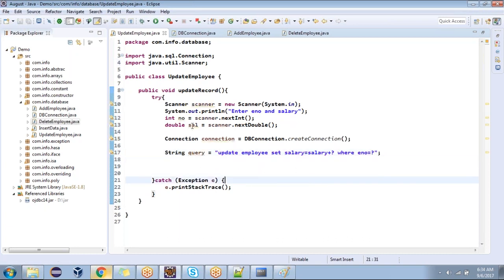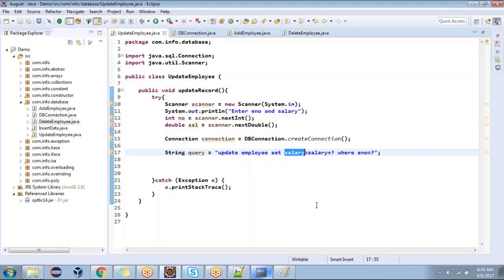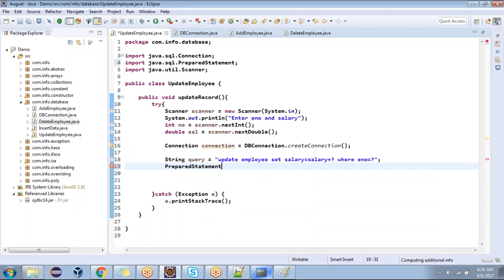Now look, what is the variable here? Sal. But what have I written here? Salary. Why? What is the reason? Salary is what the database has. Database columns. You understood me? Whatever you are writing in the query, that's called database column names. Keep in mind that. Next, prepare statement.